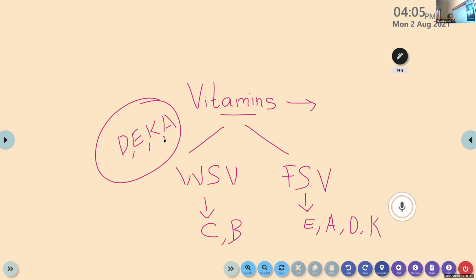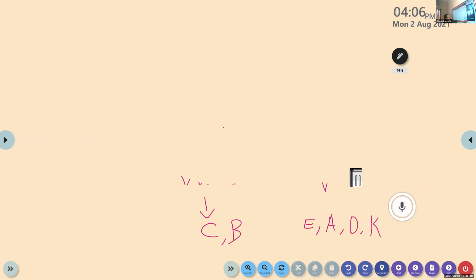So the fat soluble vitamins dissolve in fat. Water soluble vitamins dissolve in water. So vitamin B and C come under the water soluble vitamins, and vitamin A, D, E, and K come under the fat soluble vitamins. Any doubts? No, right?